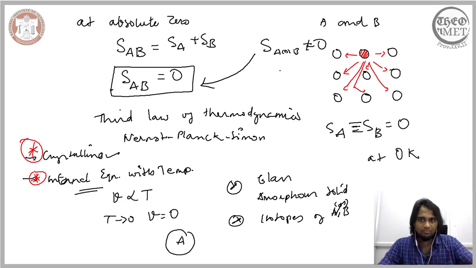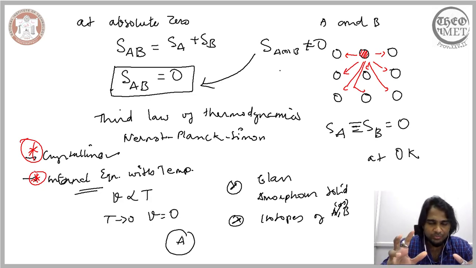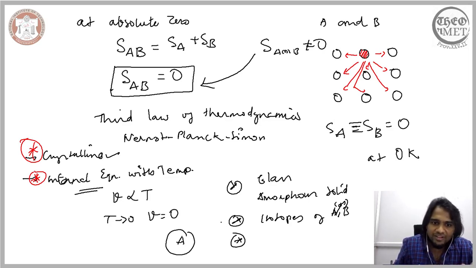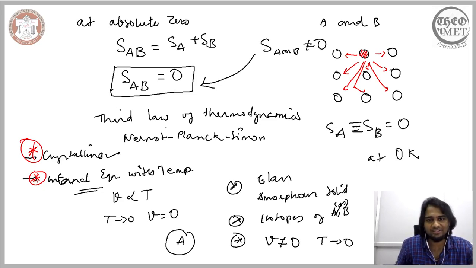So, one: when you don't have regular positions for the atoms, you will be able to introduce disorderliness. Secondly, when you have isotopes of the atoms present in the crystalline arrangement, we will be able to introduce disorderliness. So both of these will affect the third law of thermodynamics. And thirdly, when the internal equilibrium with the temperature is disturbed, when a certain amount of vacancies are present even though the temperature is at absolute zero, then the third law of thermodynamics will be disturbed.